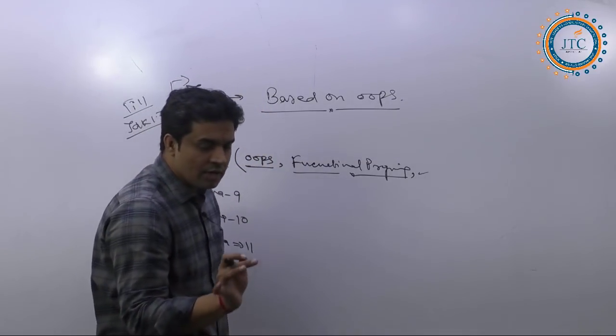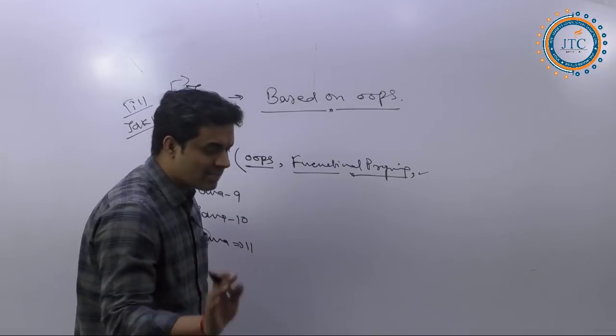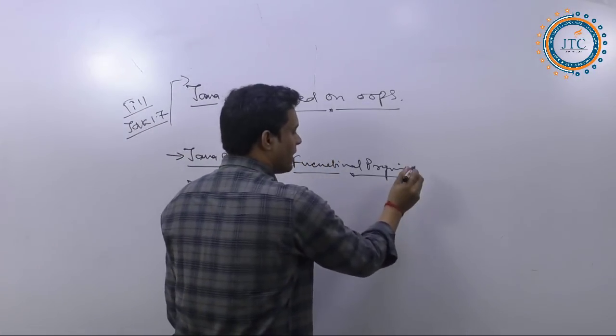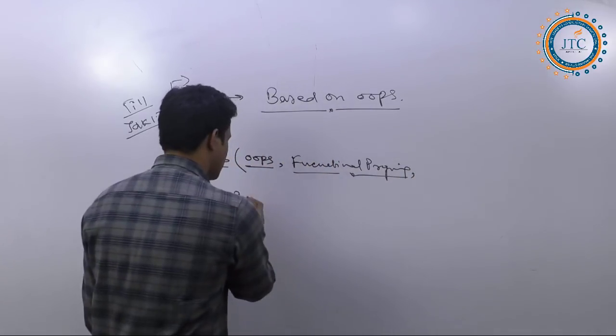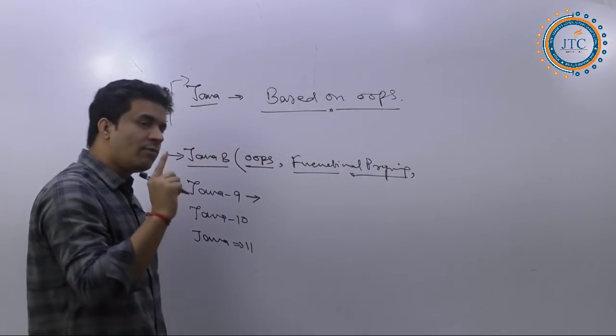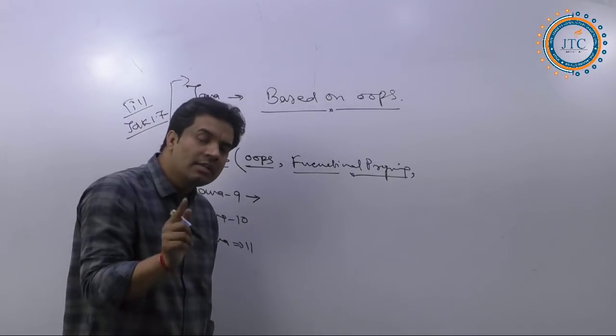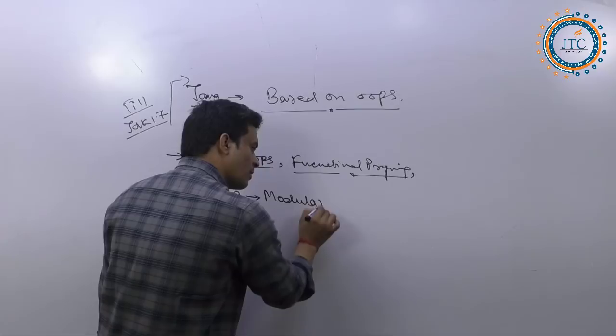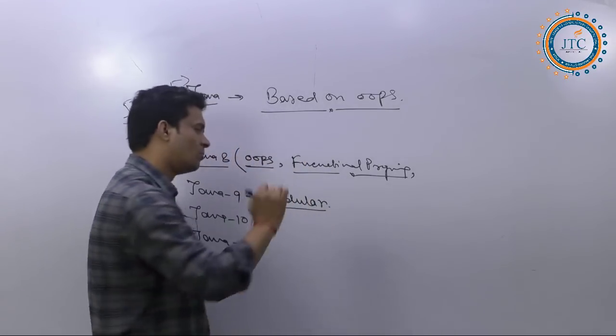Now next, in Java 9, one very important aspect is the modular one. Modular programming.